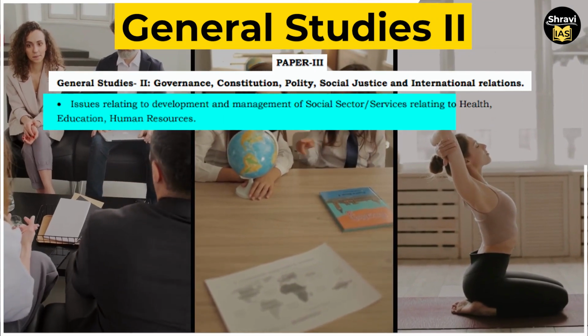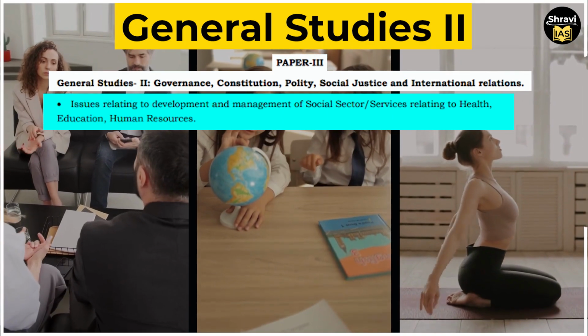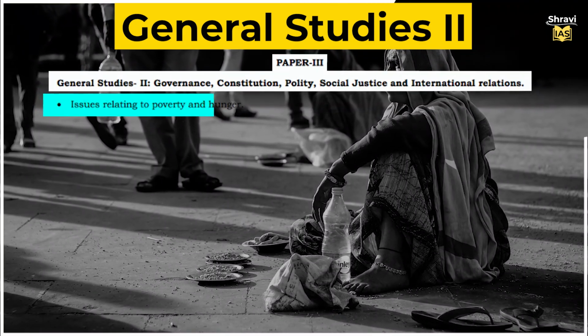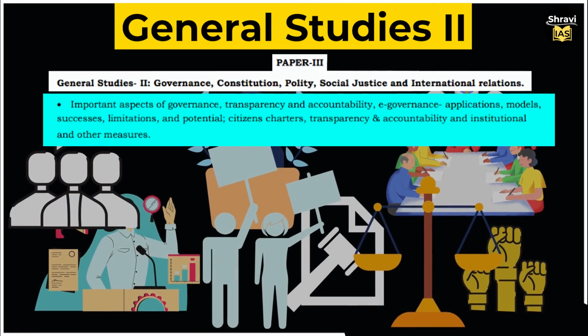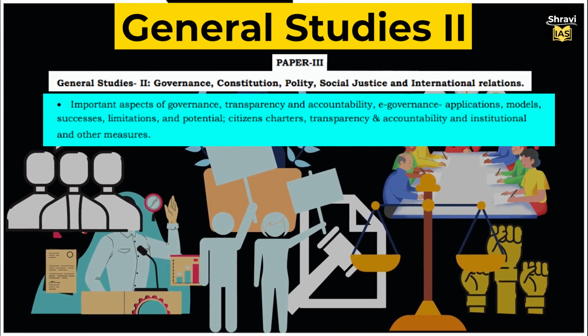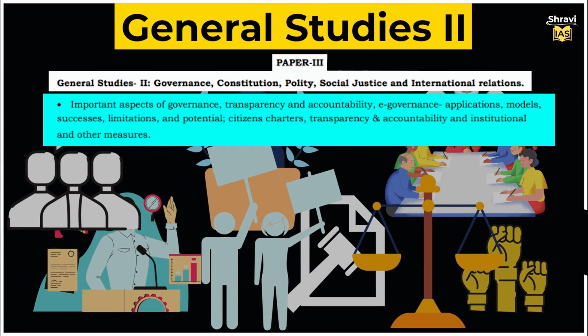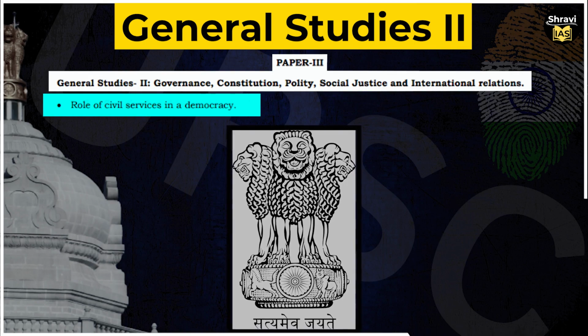Issues relating to development and management of social sector services relating to health, education, human resources. Issues relating to poverty and hunger. Important aspects of governance, transparency and accountability, e-governance, applications, models, successes, limitations and potential, citizens chartered, transparency and accountability, and institutional and other measures. Role of civil services in a democracy.